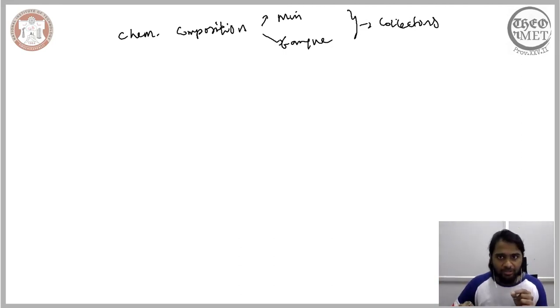However, contrastingly, the similarity or the common thread that we observe in a combination of minerals and gangue, in a mixture of particles that comprises minerals and gangue, is that the chemical composition is quite different for the mineral when compared to that of the gangue. So therefore, even though it is possible for us to select a specific concentration technique, to be efficient and to be rather economical as well,